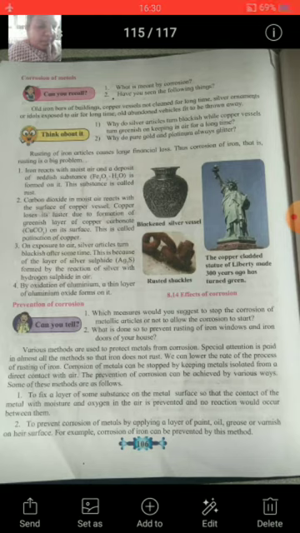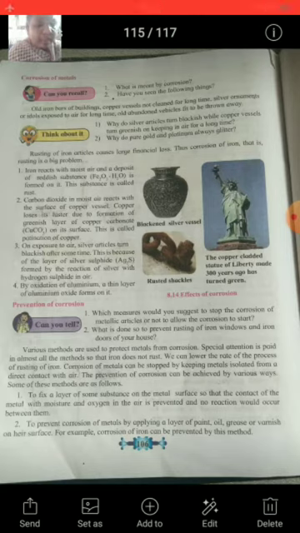Corrosion can be prevented by putting a layer of non-corrodable metal on a corrodable metal. This can be done in many ways. Corrosion can be prevented permanently by putting the layer of non-corrodable metal on the corrodable metal. In this way, we can prevent the corrosion. Here are some methods. First is galvanizing.